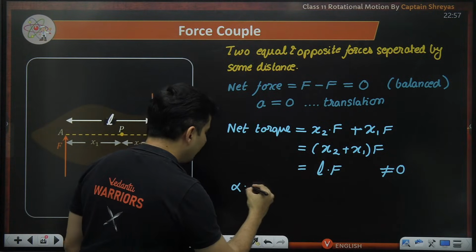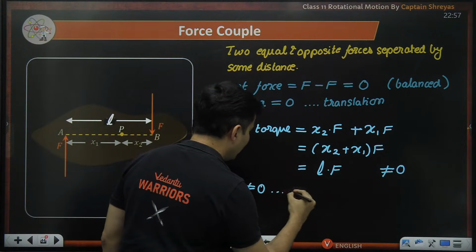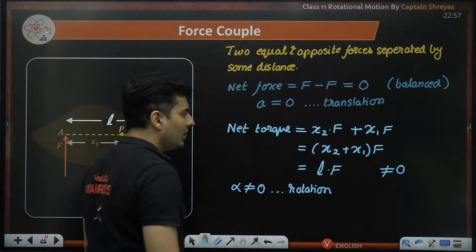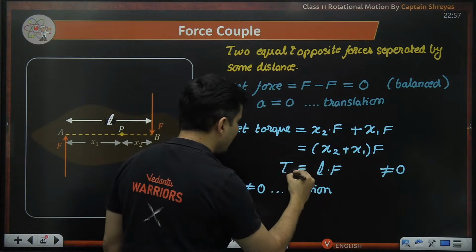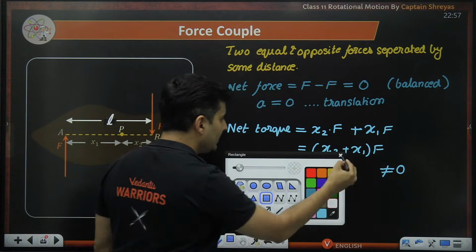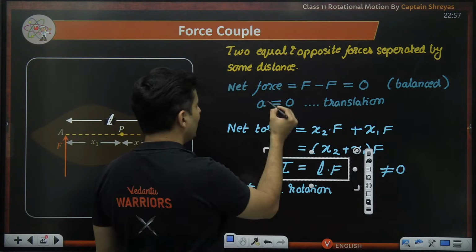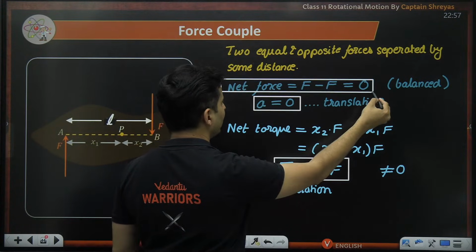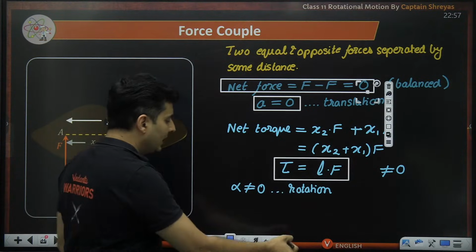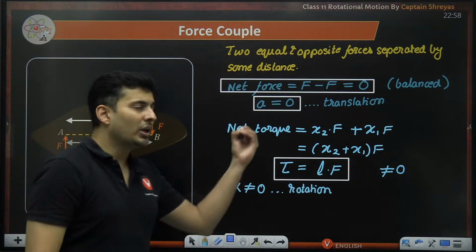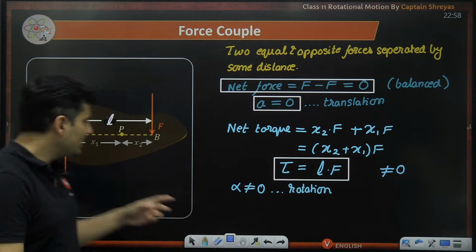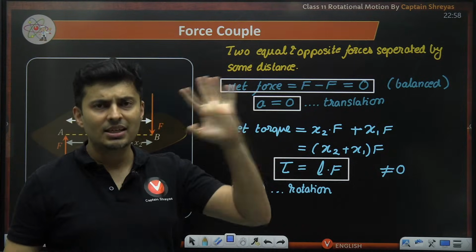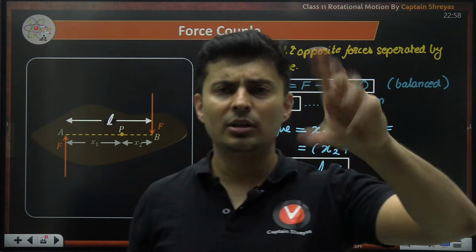That means alpha is also not zero, and we are talking about rotation is there. Okay, rotation is there. So the torque is L multiplied by F. This is a formula which you should remember. And of course, net force is zero, acceleration is zero. Also very, very important. So for a couple, net force is zero, net torque is not zero, and the net torque is the distance of separation multiplied by any one force. That gives me the net couple torque.